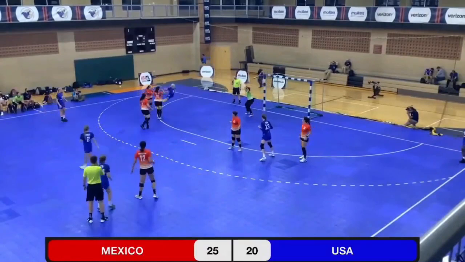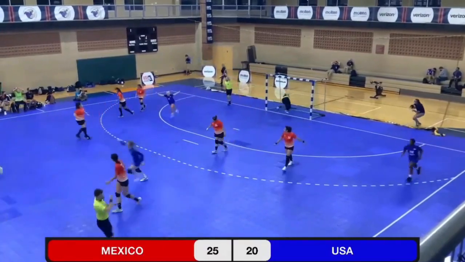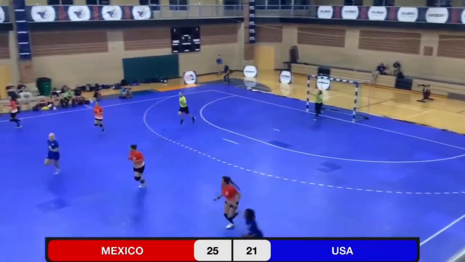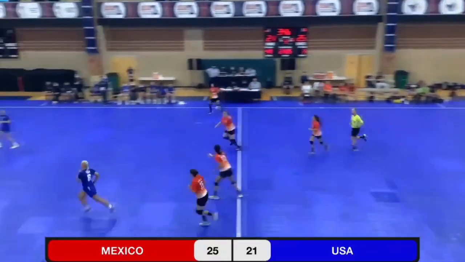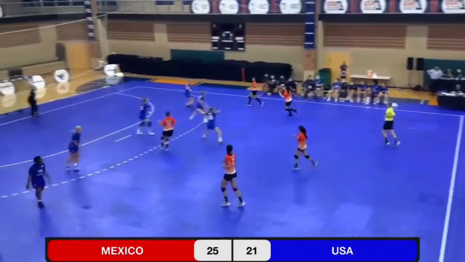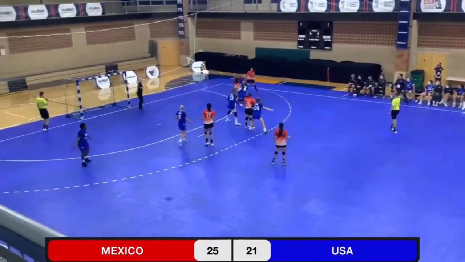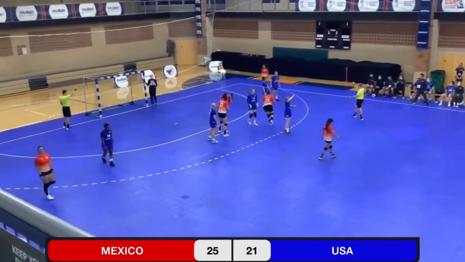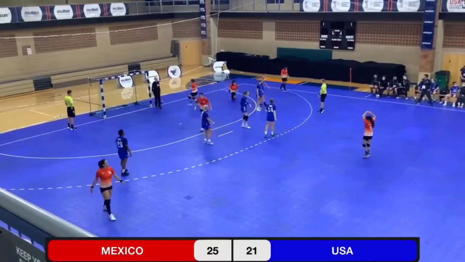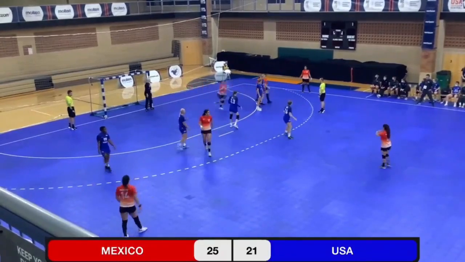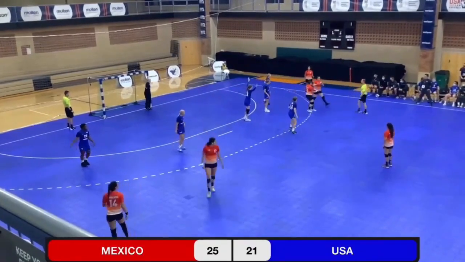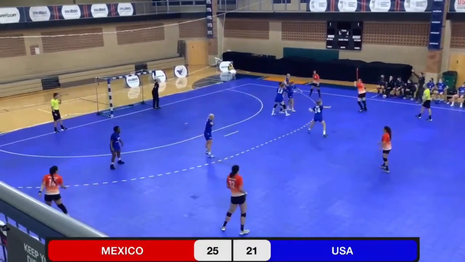Pass into Norden. She grabs it, recovers it, and a nice lob shot over the goalkeeper for the goal. Foul on the play. Mexico will take a free throw. 20 seconds left in the match.